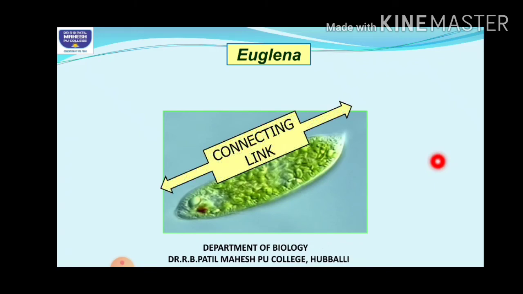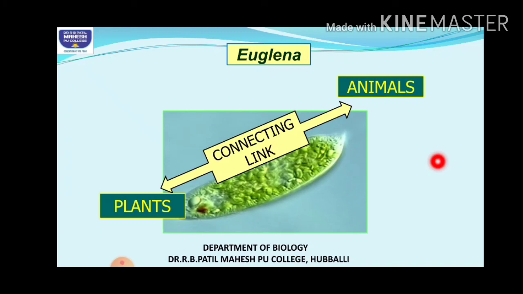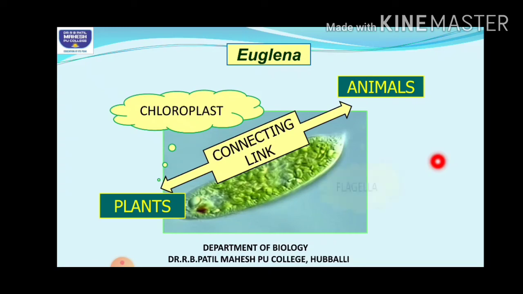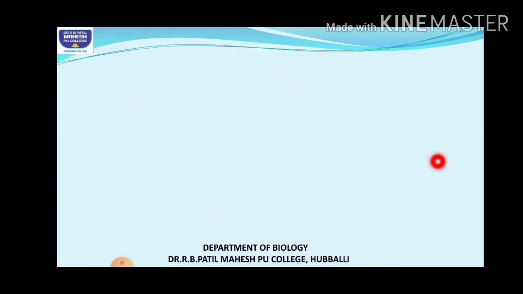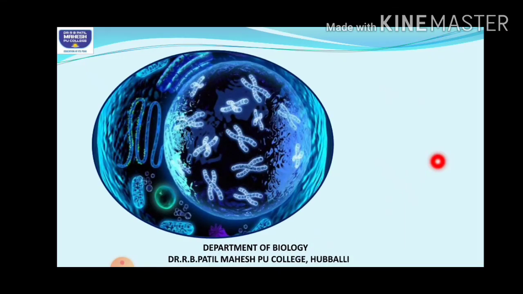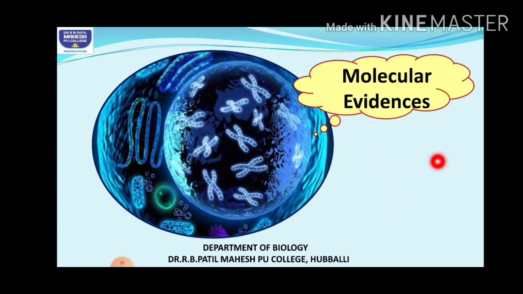Why? Because it shows a plant-like character. What is a plant-like character? That is the presence of chloroplast. They are photosynthetic in nature, as well as they have flagella. Flagella is meant for locomotion, right? So animals locomote. So we can say it is a connecting link between the two. Okay, hope you have understood that part.